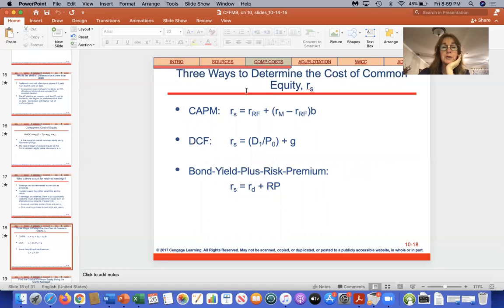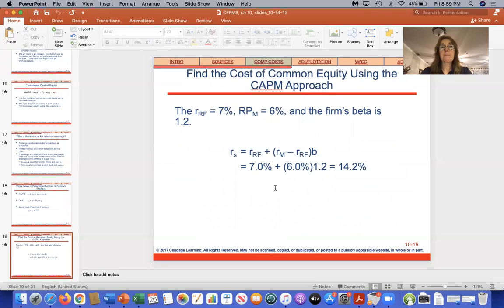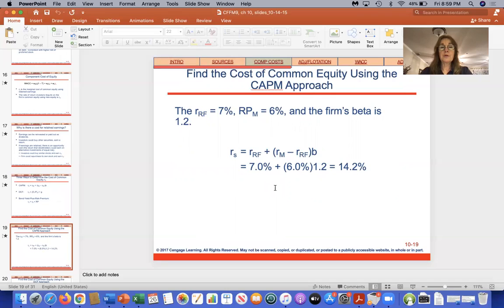So we're going to use these 3 formulas for the cost of equity and then take an average. The first one is the capital asset pricing model. Second one is the discounted dividend model. And then the third one is whatever we found for the yield to maturity in the bonds plus the risk premium.